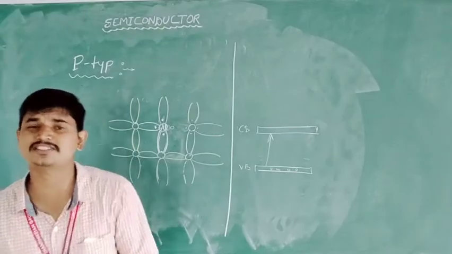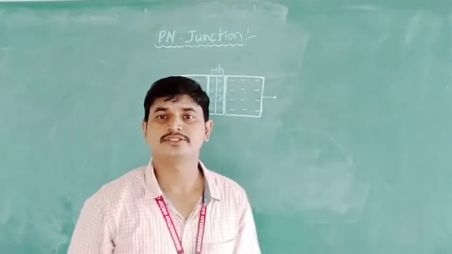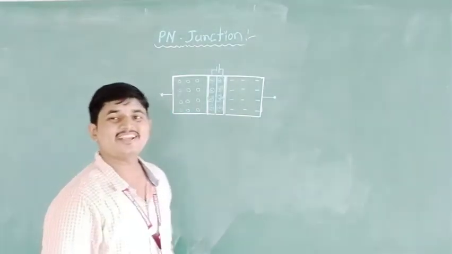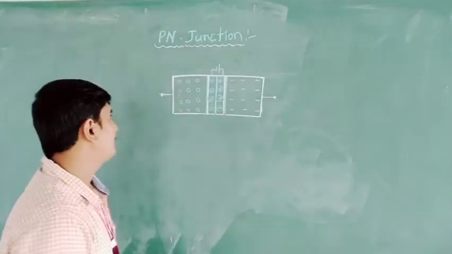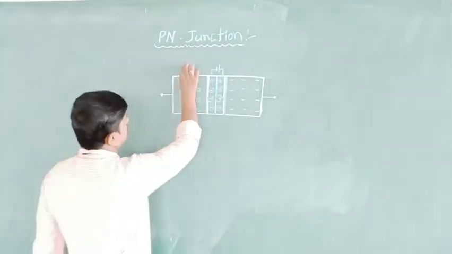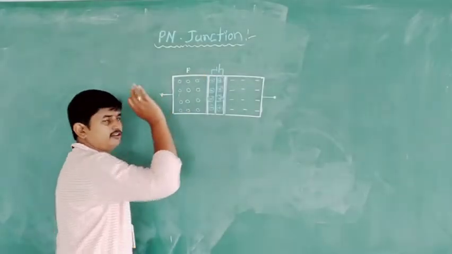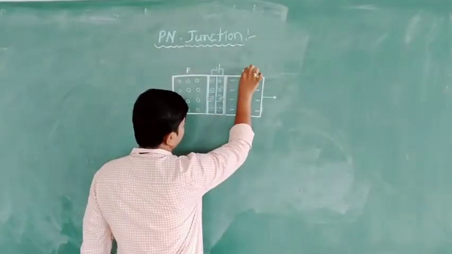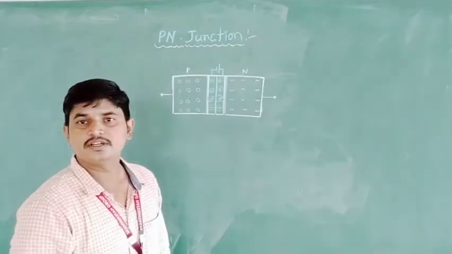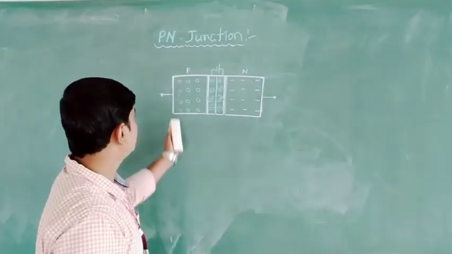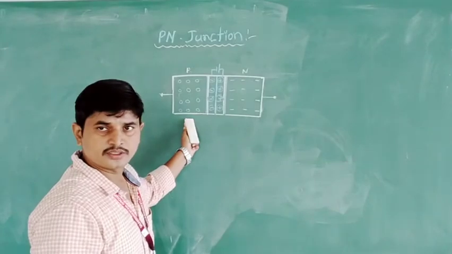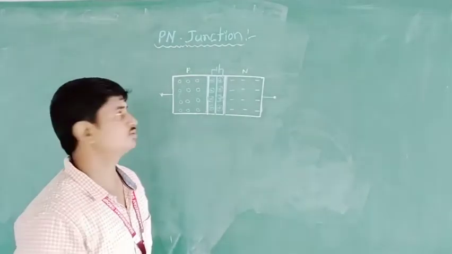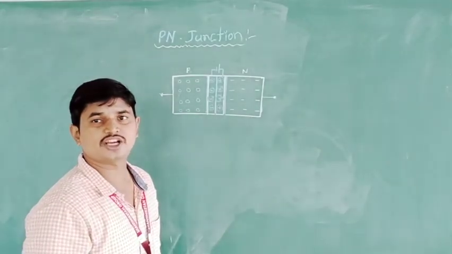The next thing is the PN junction. A PN junction consists of P-type semiconductor at one side of a single crystal and N-type semiconductor at the other side of the crystal. The combination of these two types, the P-type semiconductor and N-type semiconductor, in one single crystal is what we call a PN junction diode.